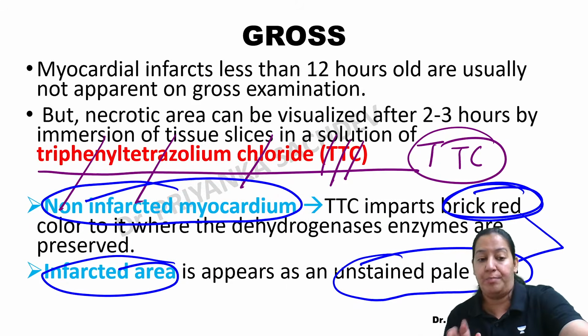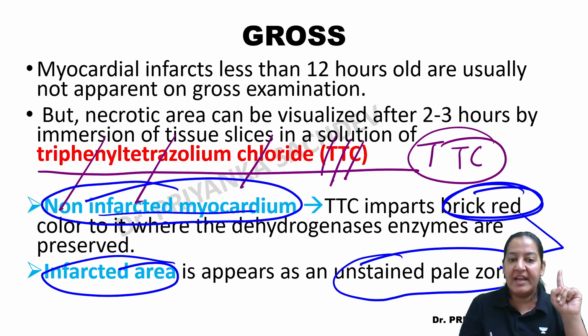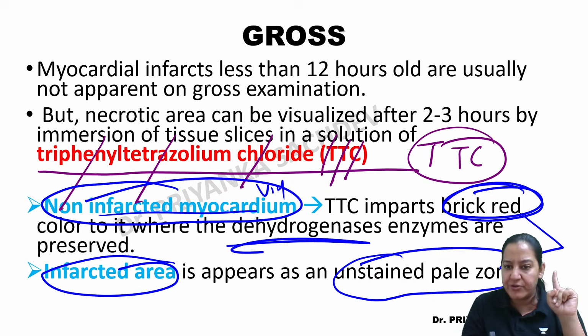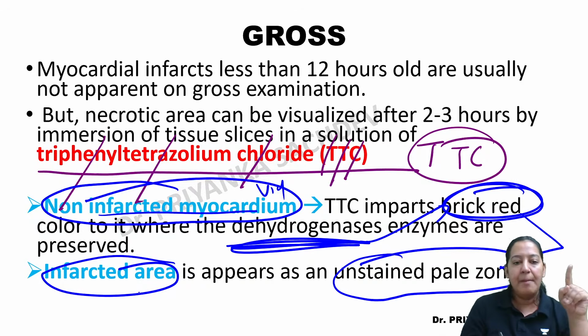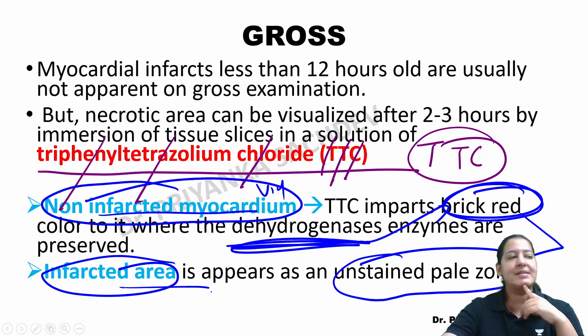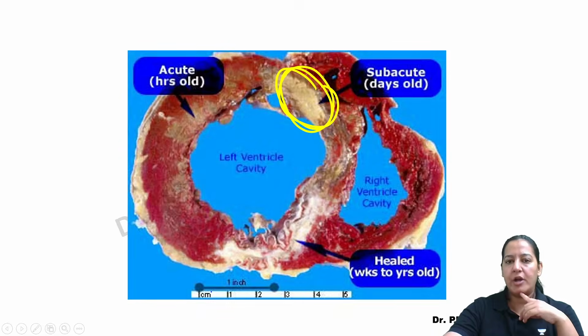It is an MCQ. Please mind it. So the non-impacted area, that is the viable area, has dehydrogenase enzyme inside them. That will take the dye. They will look red because the dye is picked by those cells. But the impacted area is already bursted. There is no dehydrogenase enzyme. So this is the principle. You got the principle?